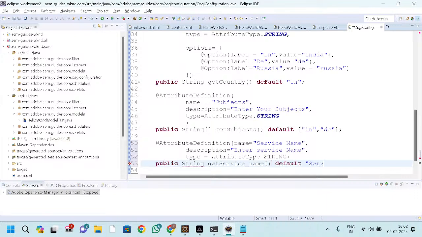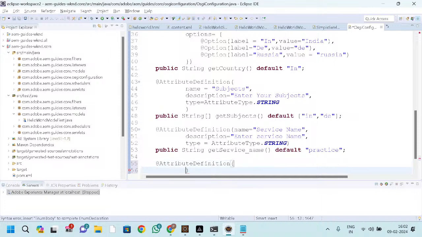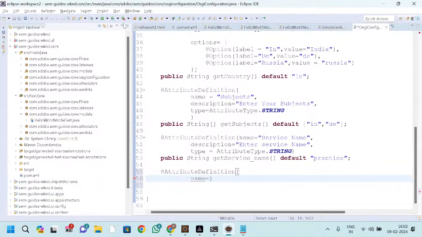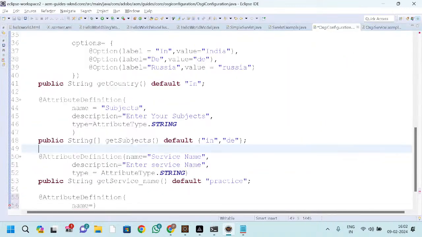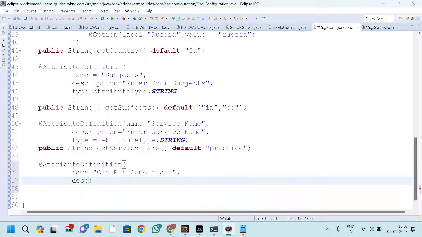If you want to pass a default, you can pass it. So here I'm just defining a practice. We have passed this name of your scheduler, right? The first thing, and inside that you can go. Here you can define the name. What is the name? Now, do you want to run canRunConcurrent? Description.